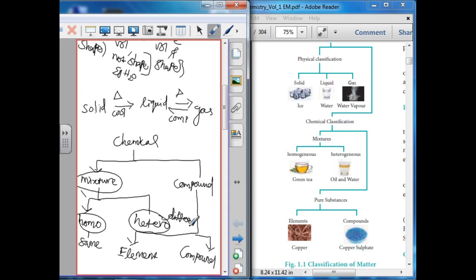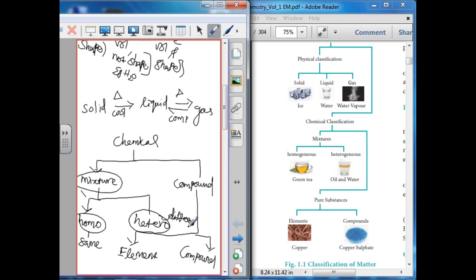So the salt and sugar are mixed together but form different layers. Grains and pulses along with stone pieces are some examples of heterogeneous mixtures. The heterogeneous mixtures are not evenly mixed and can be seen as separate entities in the mixture.